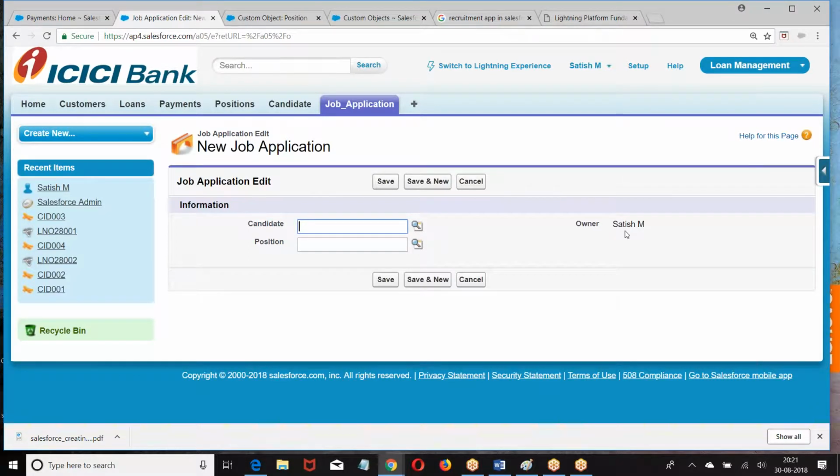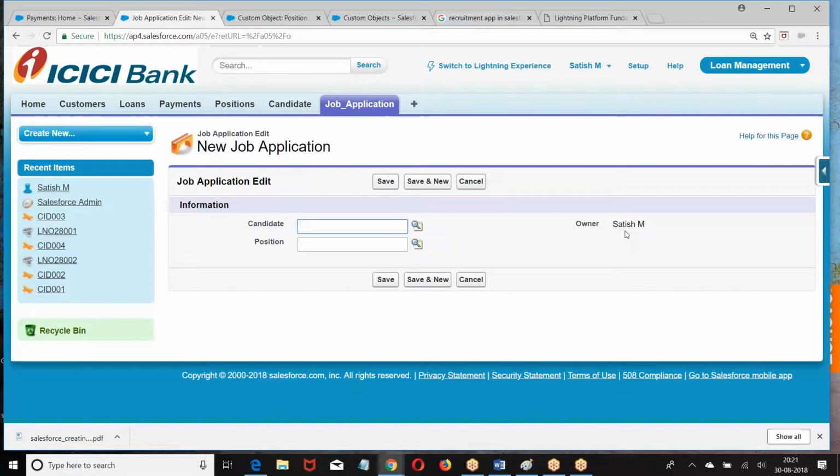So this is a lookup relation. It is also one to many. But the point is, the parent cannot control a child. Parent is different, child is different. Both of them are associated, but the parent cannot control a child. In master detail, the child is completely controlled by the parent. If the parent is there, the child will be there. The owner of the parent will be the owner of the child.